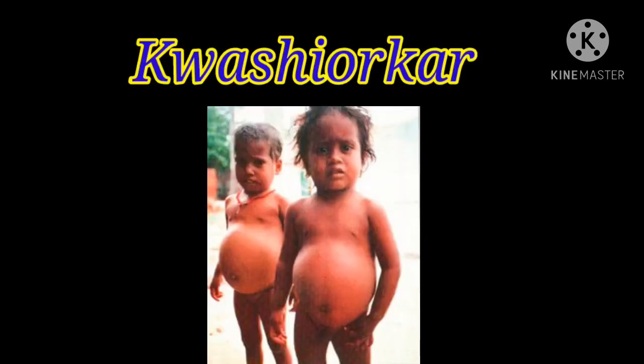The first one is kwashiorkor. It mostly affects children between 1 to 5 years of age. That is, the diet contains only carbohydrates but lacks proteins. Clear? It mostly affects children between 1 to 5 years of age. The diet contains only carbohydrate but protein is absent.